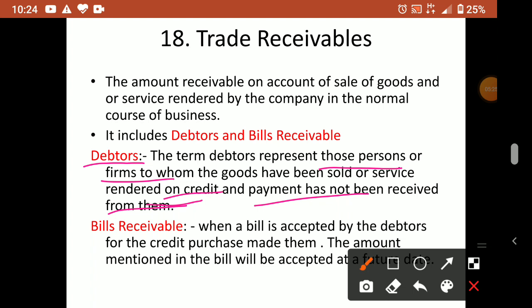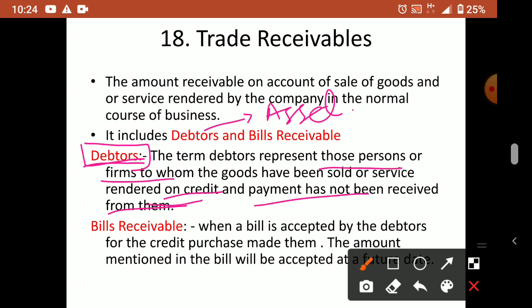From those customers, those customers are known as what? Debtors. So debtors are for the business, it is what? Asset. So debtors are considered as what? Asset, because now it is not in cash form, afterwards we'll be getting it in cash.